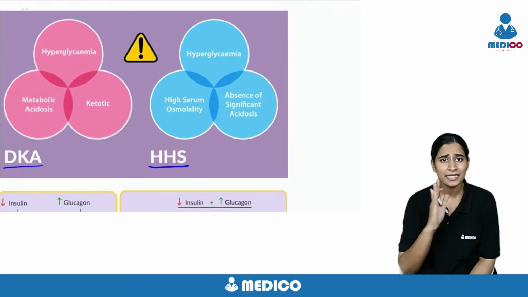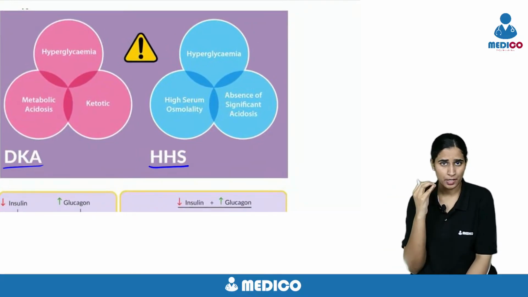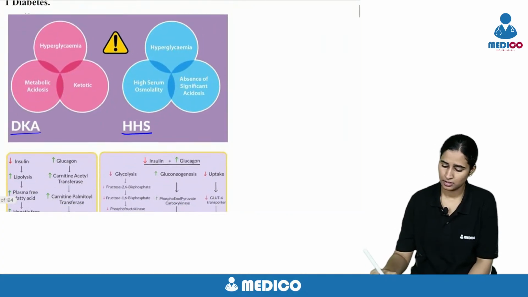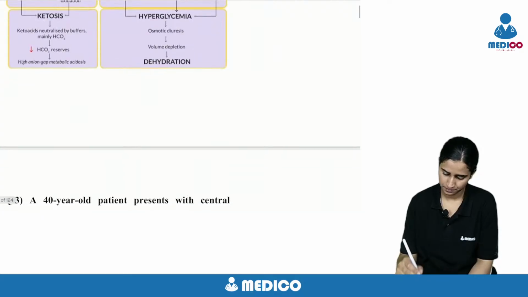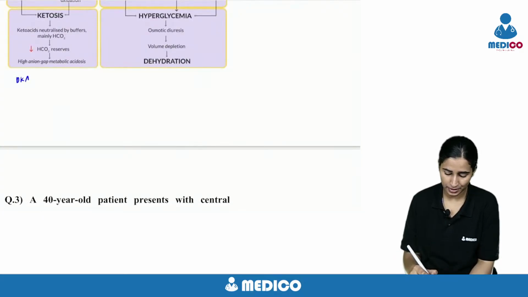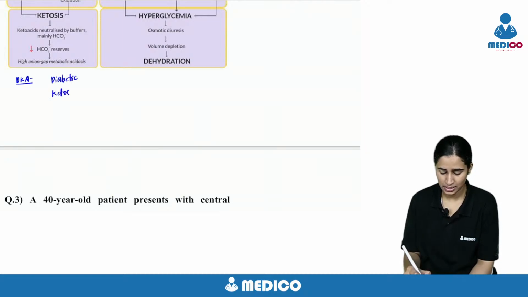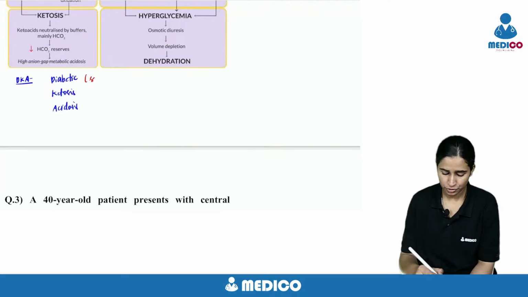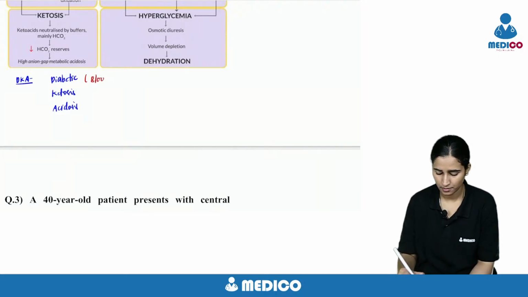So first, let's discuss DKA. The name itself is saying that DKA, diabetic ketoacidosis, the patient is diabetic, there is ketosis and there is acidosis. So how do I diagnose this? Blood sugars more than 250.